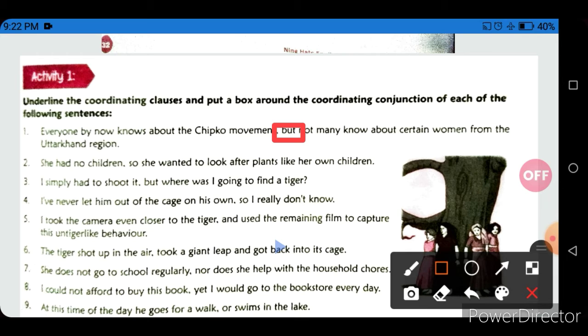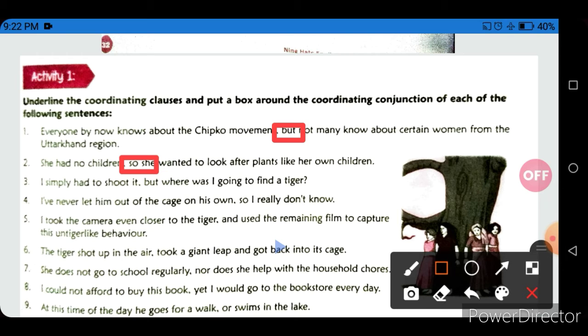The second sentence: she had no children, so she wanted to look after plants like her own children. Here your conjunction is so. Make a box around the conjunction so, and underline the rest of the sentence.